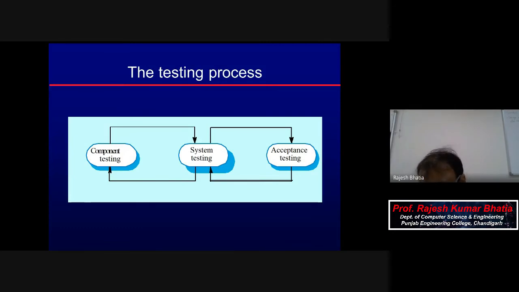And unit testing is a kind of white box. Unit is also part of white box. Code is with you, and you have to test each and every part of the code, whether it is an if statement or a loop or a switch case, whatever it is, you have to test. Okay, so that is unit testing, and in that case the actual program will be tested as a unit, and after that, integration will be there. And then comes system testing. System testing, you can also compare with unit testing, so that way it's component testing.